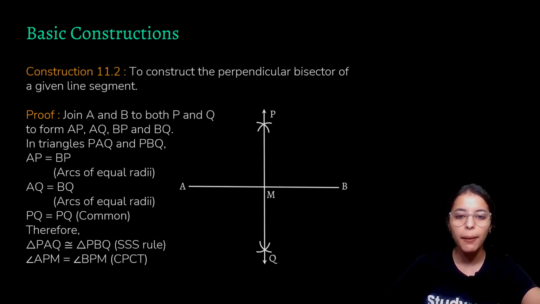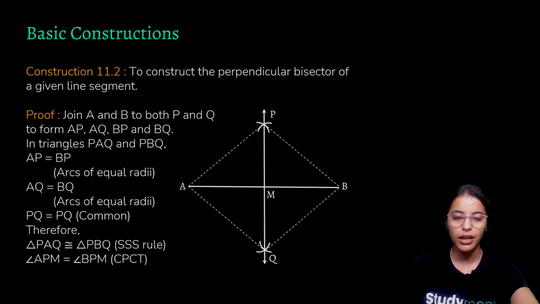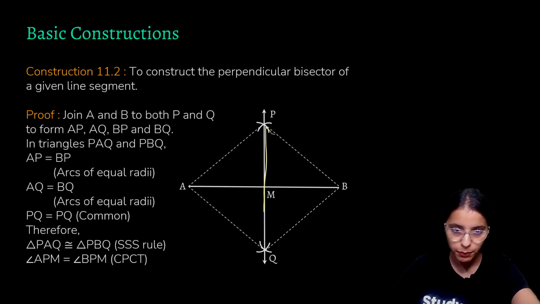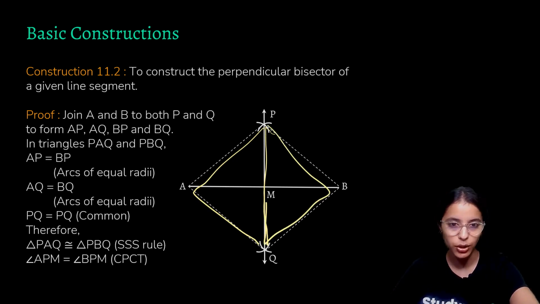To prove that PMQ is the perpendicular bisector of line AB, let us first join AP, PB, BQ, and QA. This is sort of a parallelogram, a quadrilateral that we have got. Now let us consider these two triangles, PAQ and triangle PBQ. Now we are considering these two triangles.